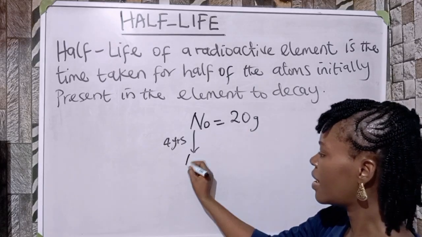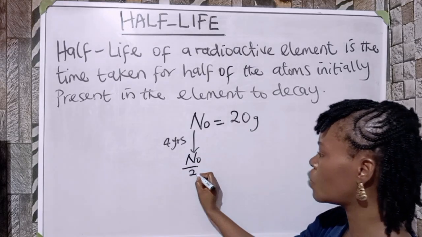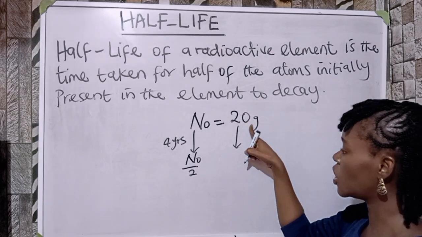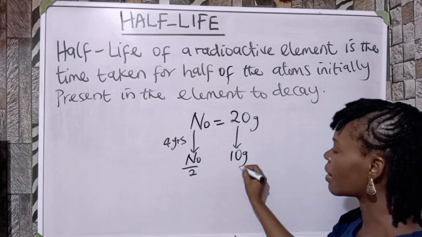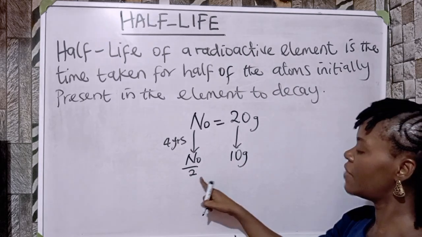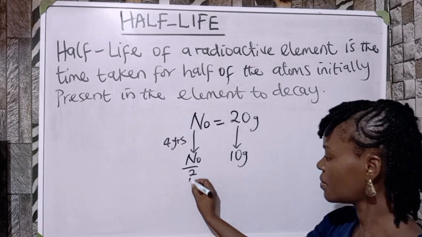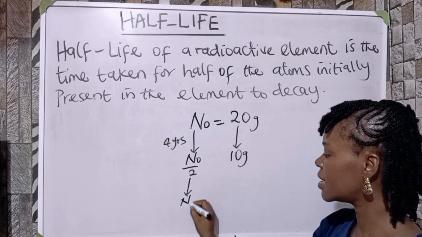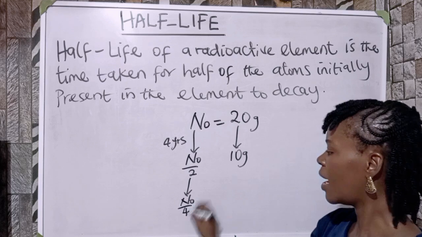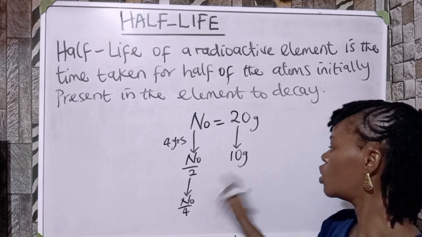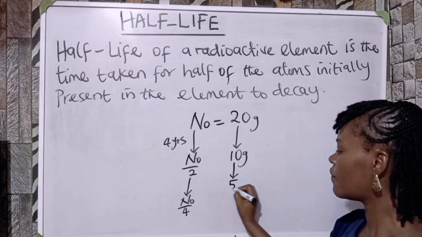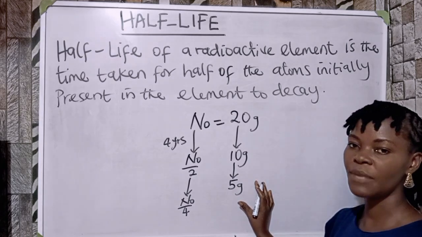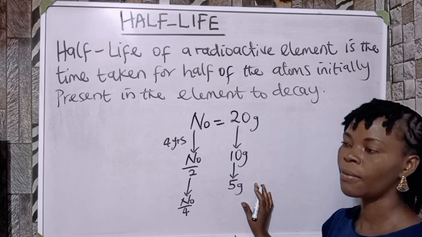That will be N0/2. When I come here, 20 divided by 2 is going to give me what? 10 what? Gram. Then, if this half-life continues, it is going to decay to half of its value again. That is N0 over what? Half of this, which is N0/4, which will give rise to what? 5 what? Gram.